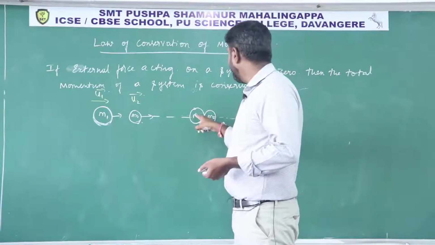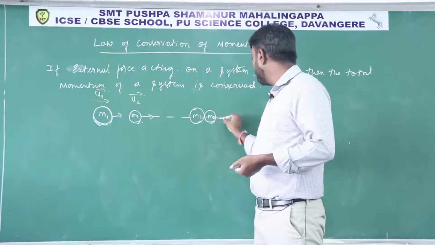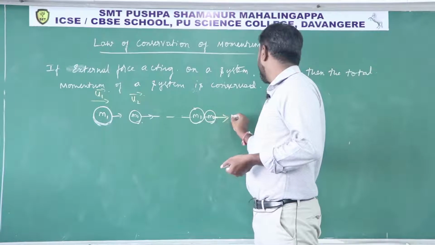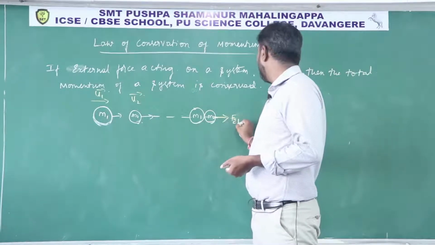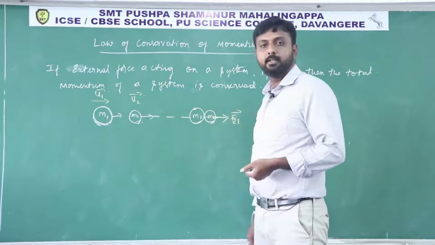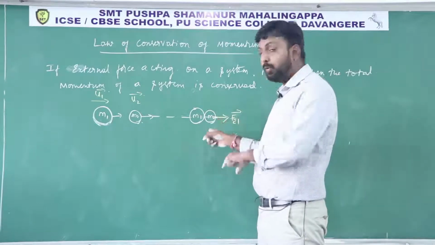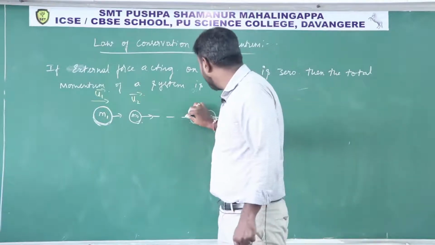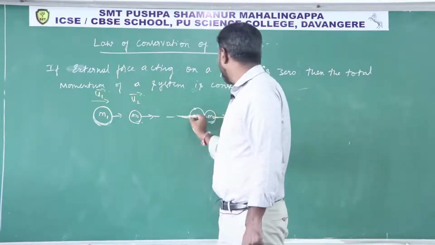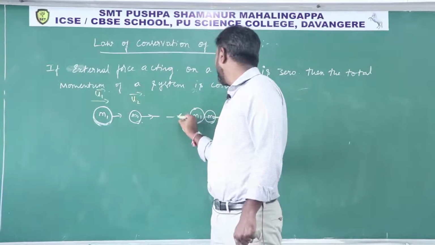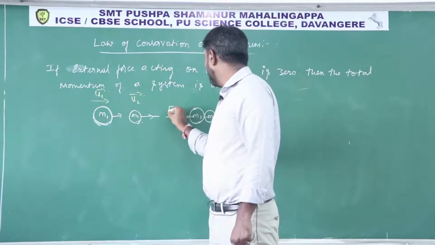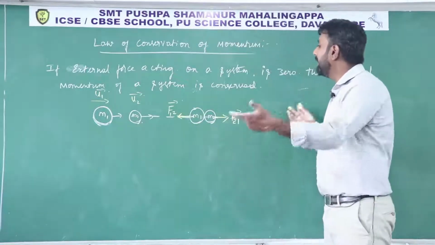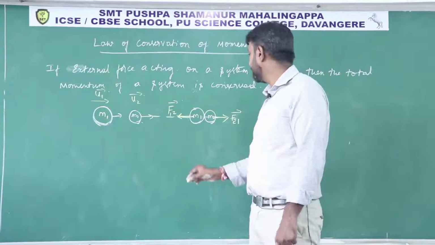That means m1 will apply a force on m2, in this direction, the force on 2 by 1, F21. And in a similar way m2 will also apply a force on m1, by Newton's third law. That force is the force on 1 by 2, F12. Both act in opposite directions.